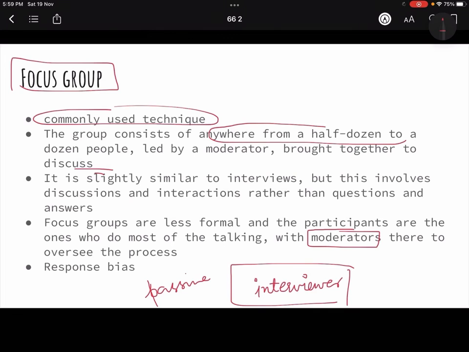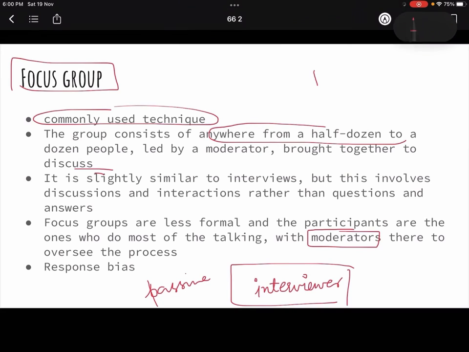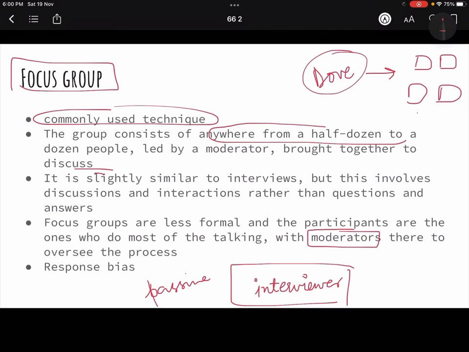For example, if I get a group of cancer patients, or not cancer patients, for example, certain consumers of a brand, okay, like if I say some people use Dove, right? Now, of the people who use Dove products, we get certain females using Dove products, okay? And now I will ask them whether you like the products, and then they will discuss on their own. I, as a moderator, will not prompt them. They will discuss on their own, and then I will take their responses.